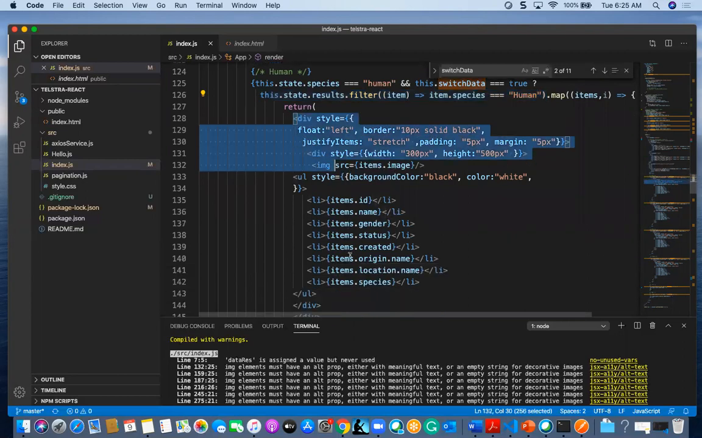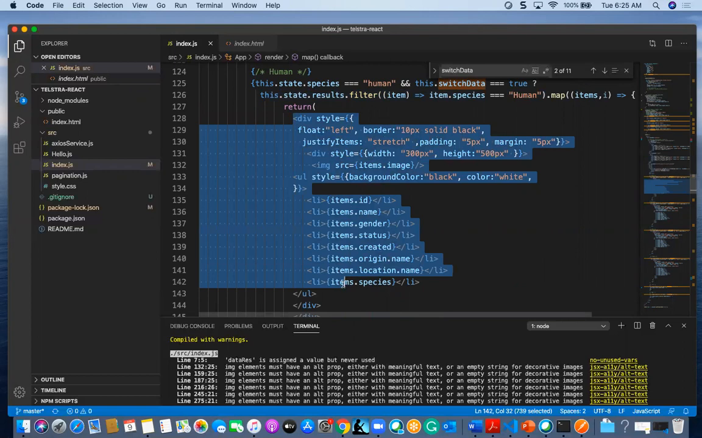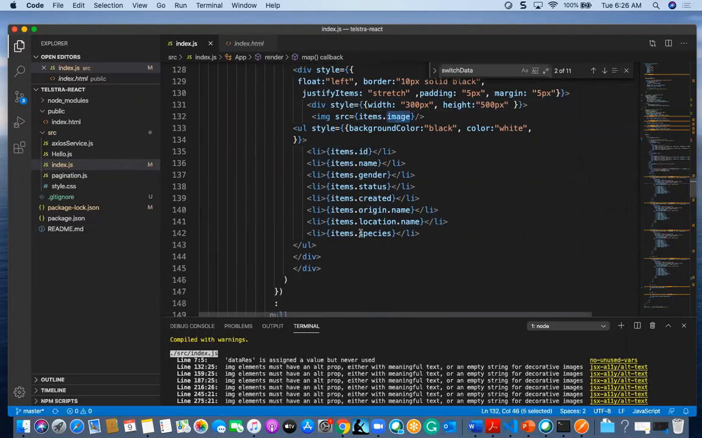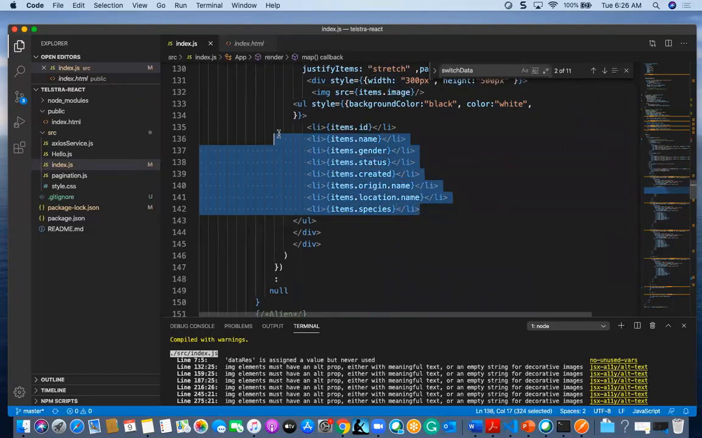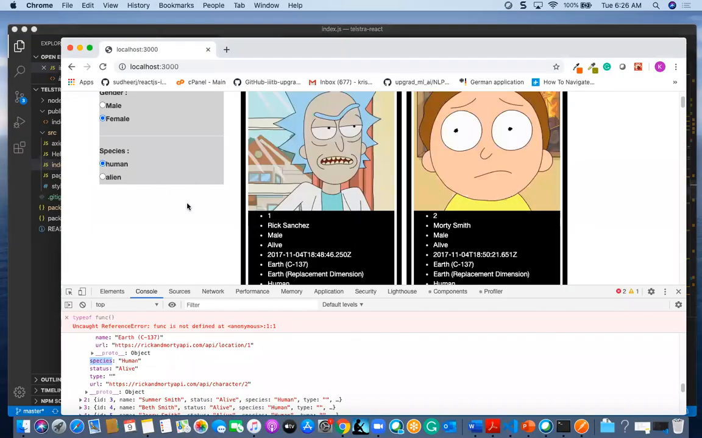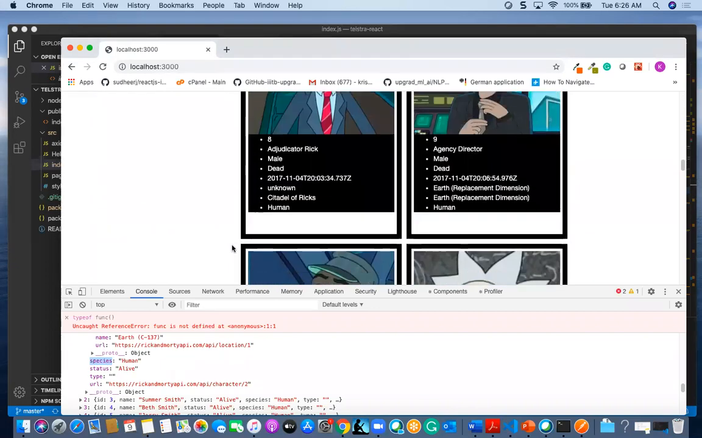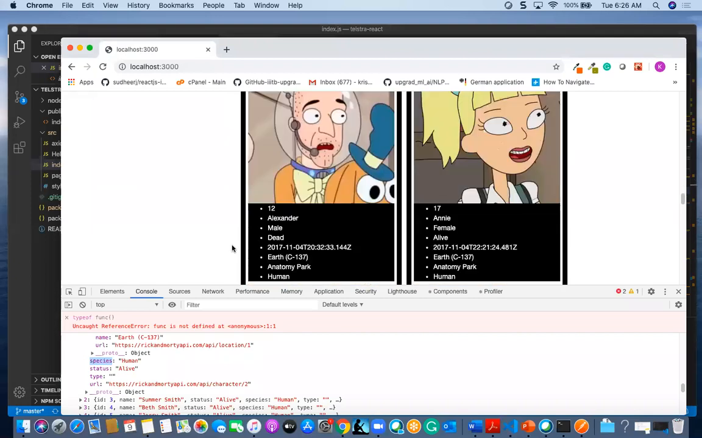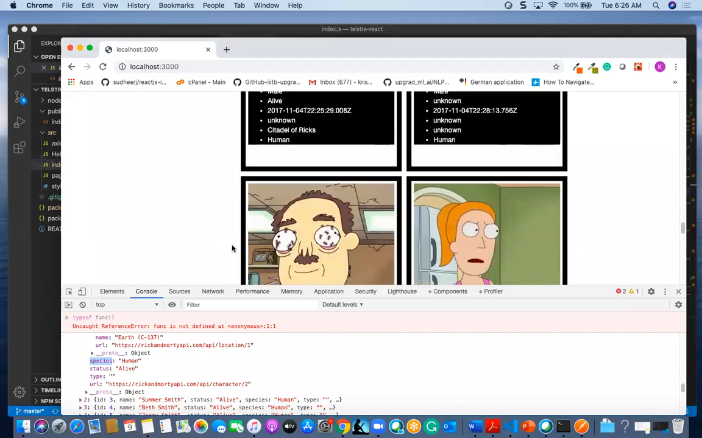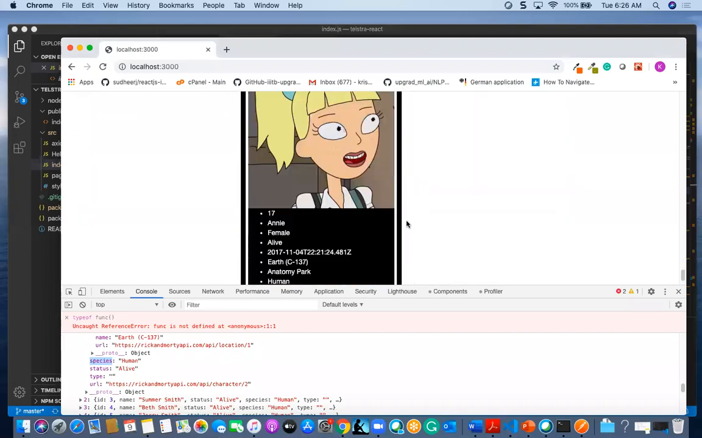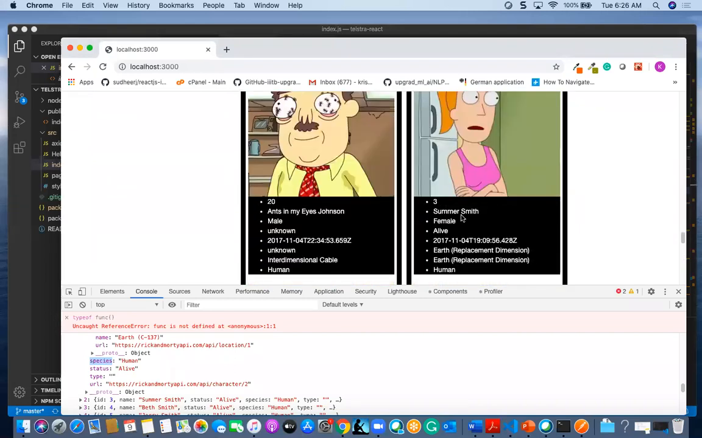This is the same div, and here in this div I have item image, ID, name, gender, status, and everything else. So in this female and human case, I will find the human related first, and after that the female related. The last four are female.